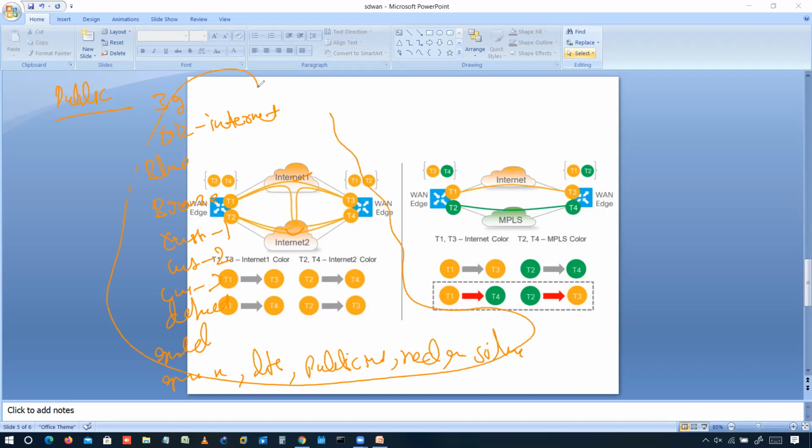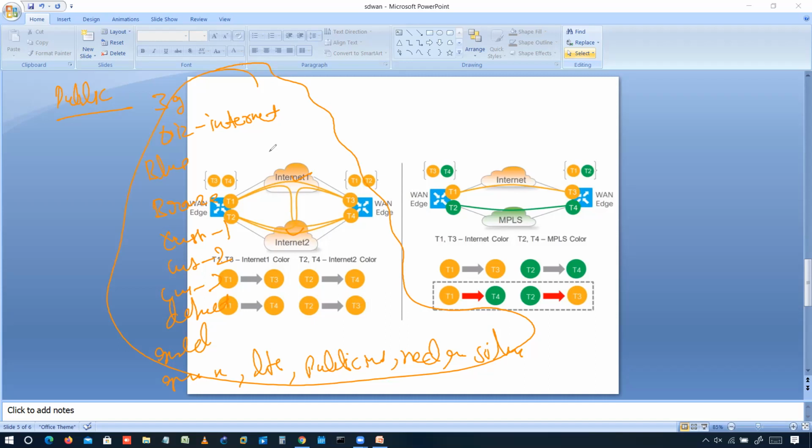These indicate the public network, or a place where we are using NAT configuration or public addresses. That kind of communication, the public communication, uses the public colors.